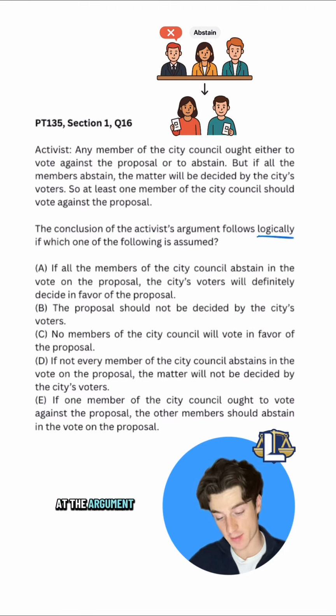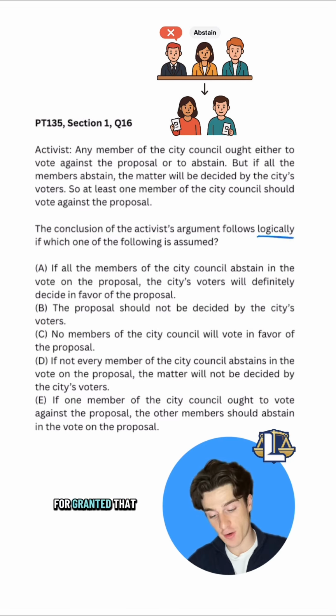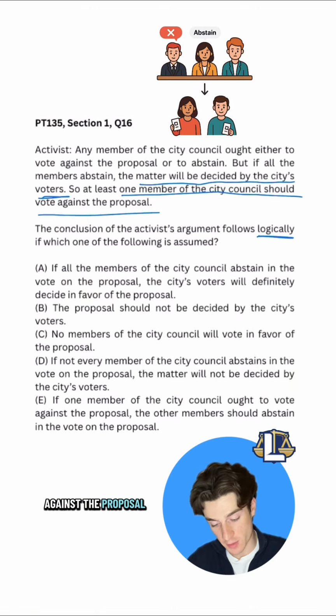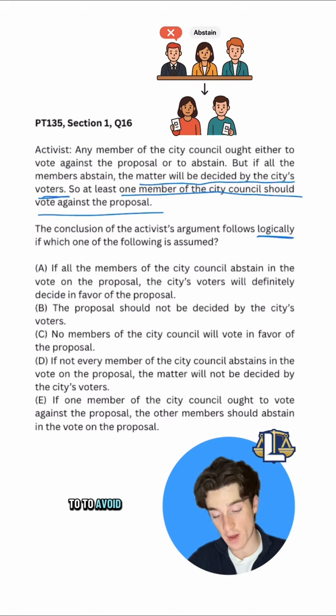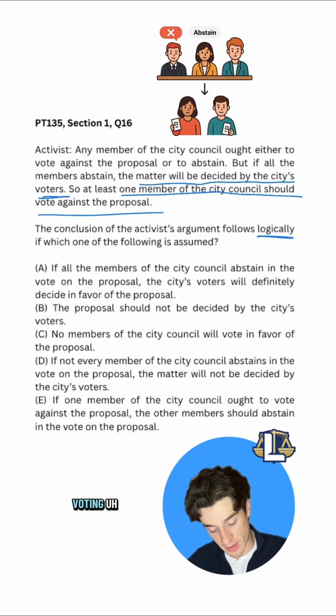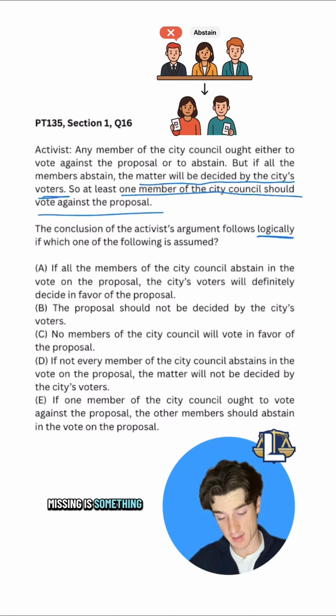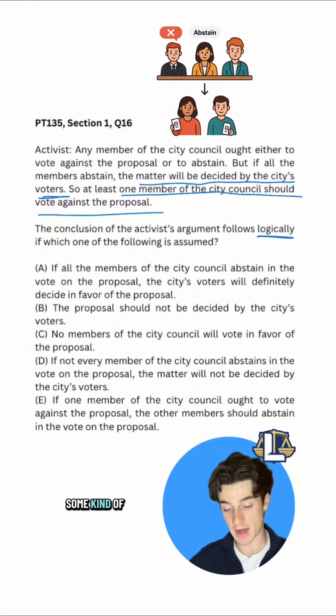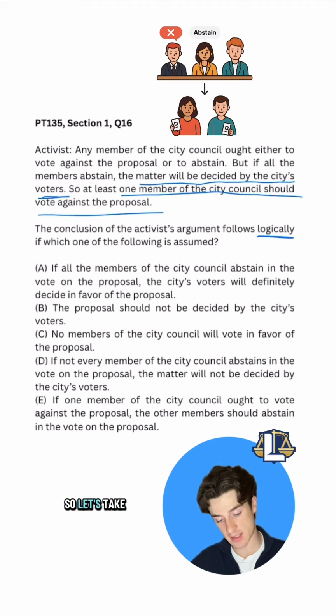Now, when looking at the argument, the flaw is that it takes for granted that just because the matter will be decided, meaning that vote will be decided by the city's voters, one member of the city should vote against the proposal. In other words, to avoid this result of the city's voters voting. But what we're missing is something telling us that it's a bad thing for the city's voters to be voting or to make the decision. So we need some kind of premise that fills that gap here. Let's take a look at the answers, and it's likely going to help with that.